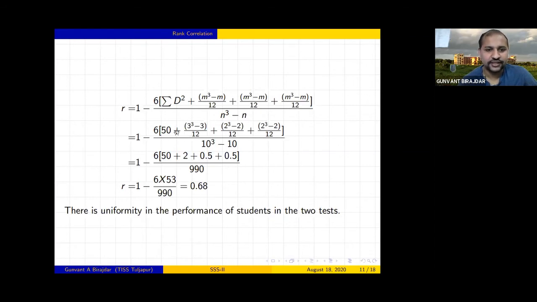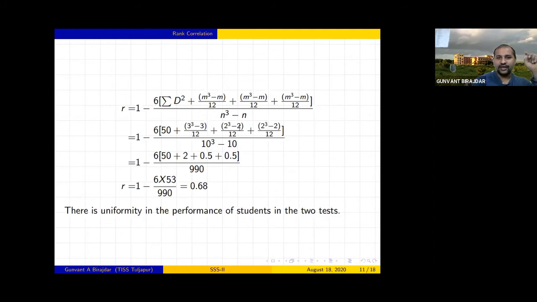So we'll simplify this. 1 minus 6 into, so summation D square we have already calculated, that is nothing but 50, and this is one score repeated 3 times, right? In test 1, one number is repeated 3 times, that's why we wrote 3 cube.